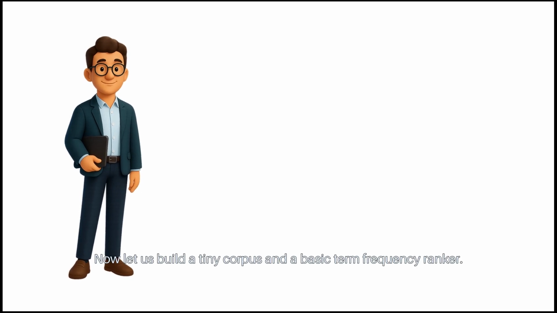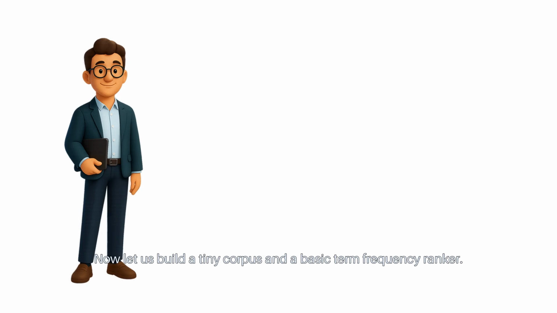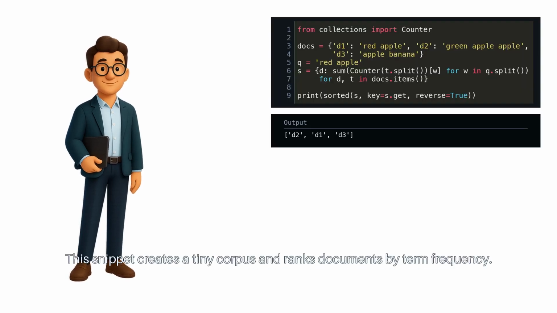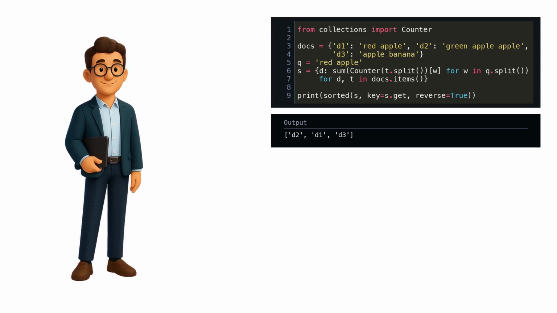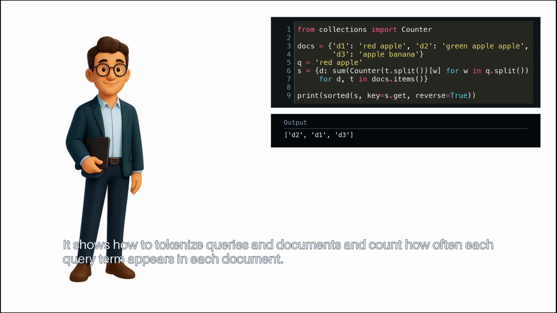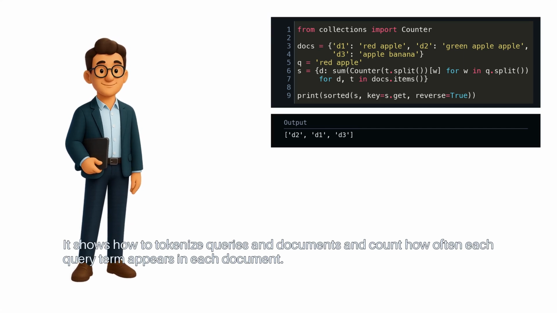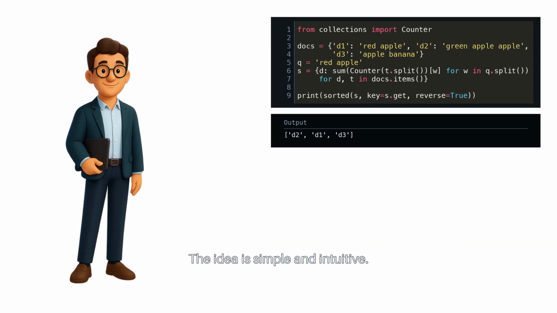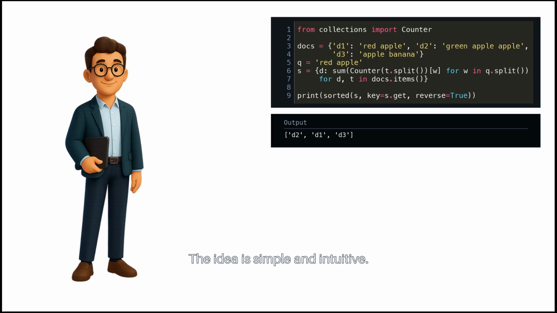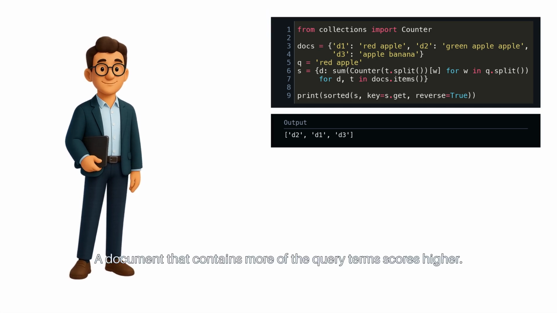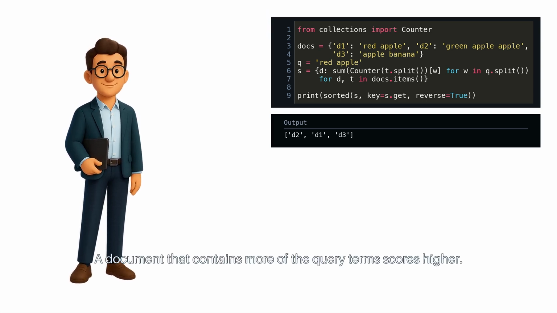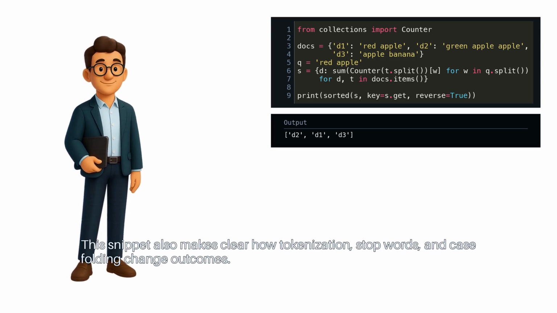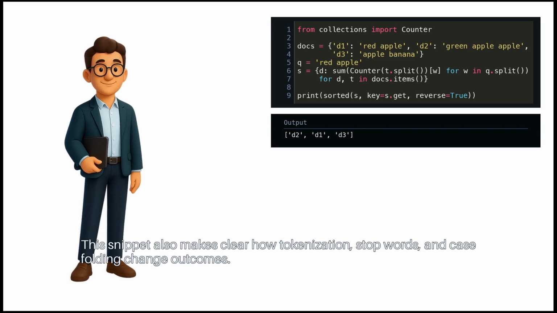Now let us build a tiny corpus and a basic term frequency ranker. This snippet creates a tiny corpus and ranks documents by term frequency. It shows how to tokenize queries and documents and count how often each query term appears in each document. The idea is simple and intuitive. A document that contains more of the query terms scores higher. This snippet also makes clear how tokenization, stop words, and case folding change outcomes.